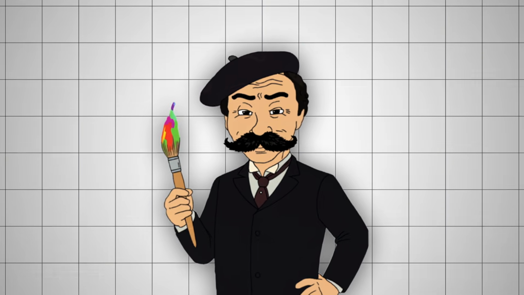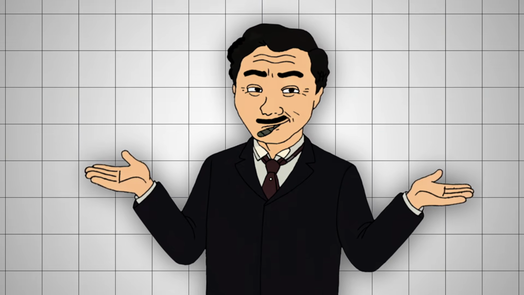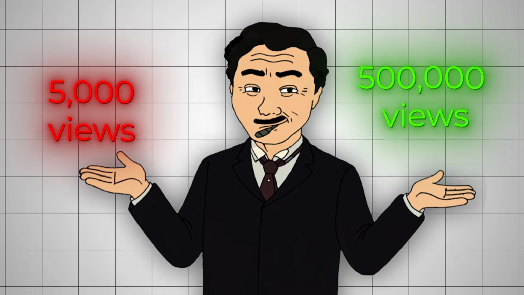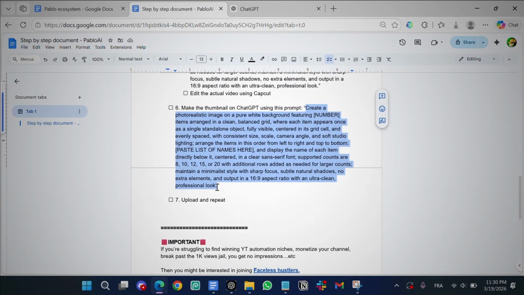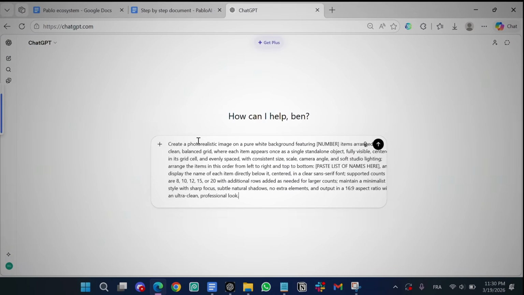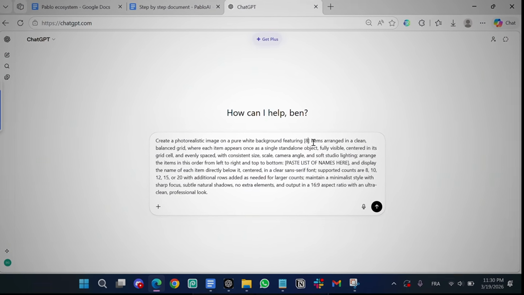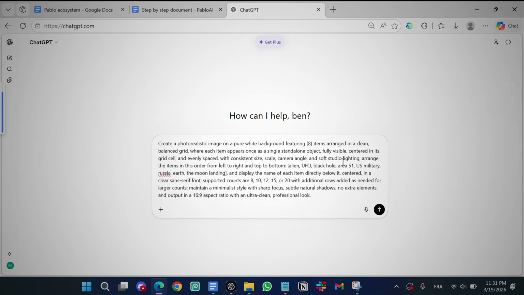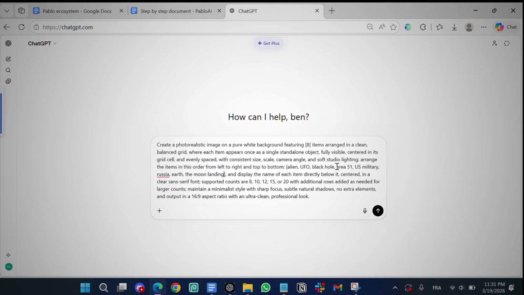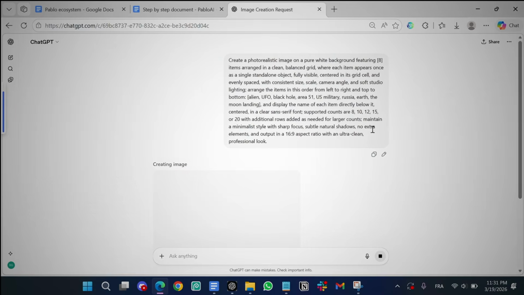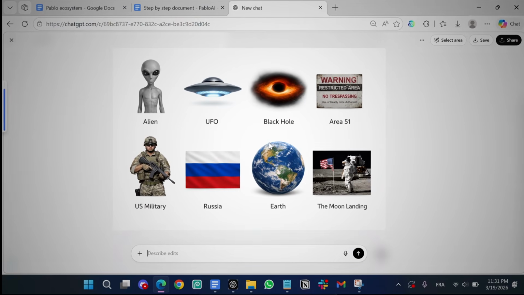Now, the next part is extremely important because thumbnails are the difference between a video getting 5,000 views or 500,000. Go back to the step-by-step document and copy the thumbnail prompt, then paste it in ChatGPT. From there, simply choose how many elements you want in the thumbnail, add your video topic, and specify the objects you want the thumbnail to include. Once everything is filled in, click Generate. Within seconds, ChatGPT will give you a thumbnail like this.